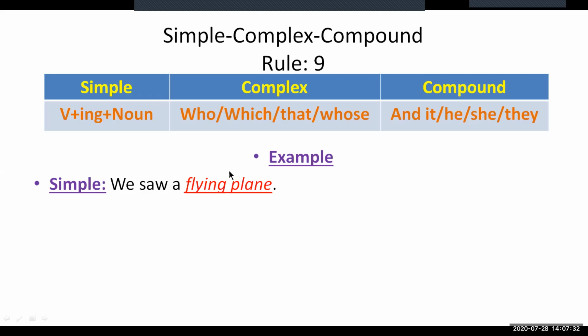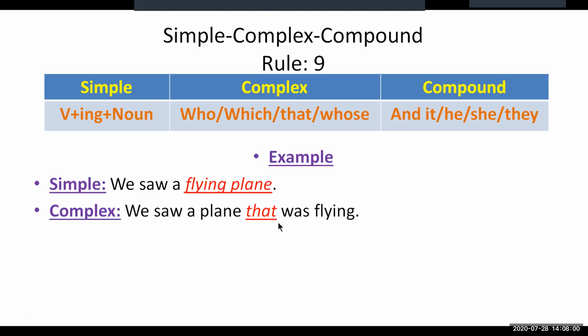As we need to make this sentence complex, we can use the conjunction which, because this plane is not any human, rather it is referring to some kind of object or thing, for which we use the pronoun which or that, which will be the subject of the complex form.